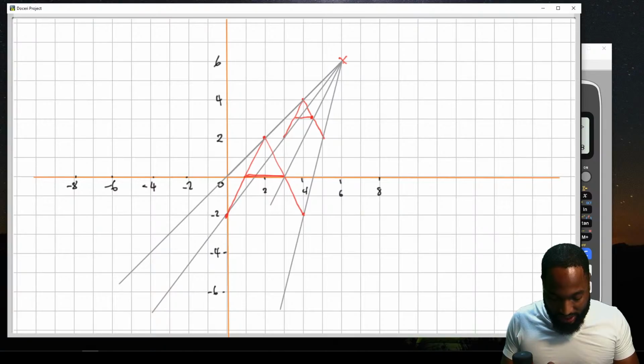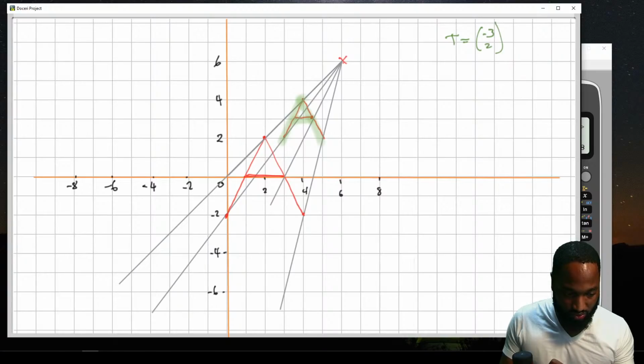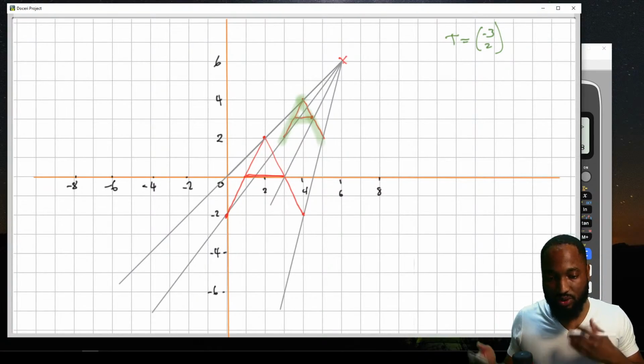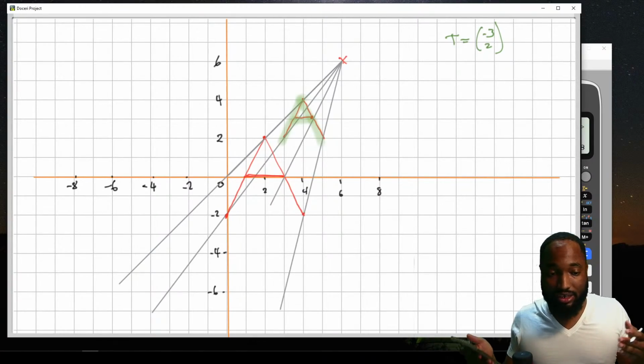The translation of the letter A using the vector. Now be careful. They want us to do the same letter A, the original A, and translate it using a vector. Let's use a different color. The vector is (-3, 2). Translation vectors have been known to come in the middle of your paper, like number 3 and number 4.